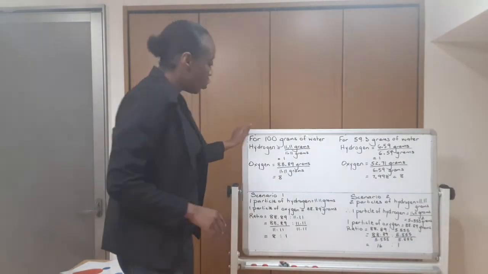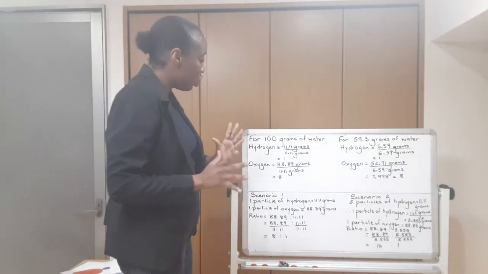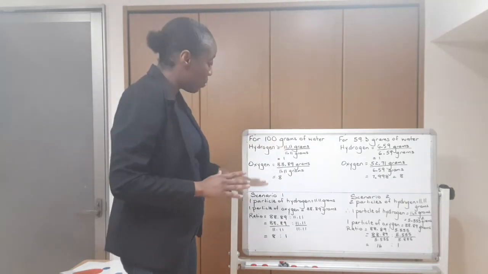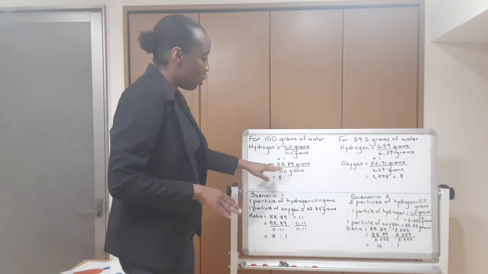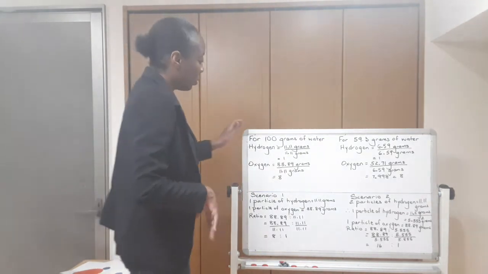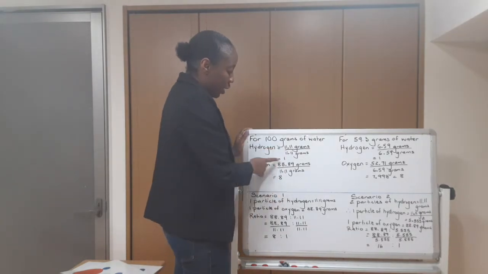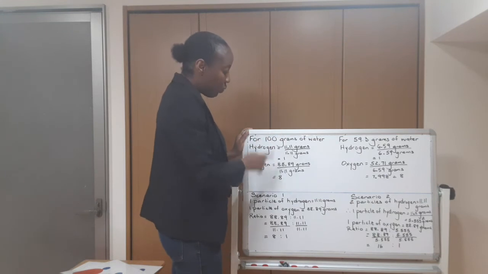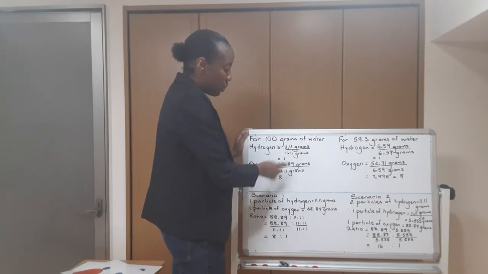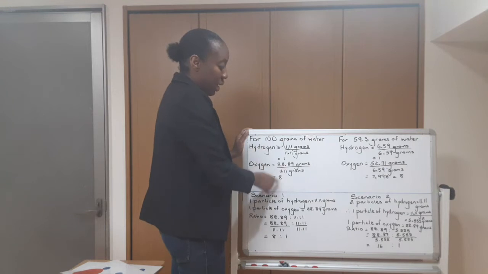Alright, so for 100 grams of water, the amount of hydrogen produced was 11.11 grams, and the oxygen produced was 88.89 grams, when we passed electricity through it. So, divided by the smaller value, 11.11 grams into itself gives us a value of 1, while for oxygen, 11.11 grams into 88.89 grams gives you a value of 8. So the ratio of oxygen to hydrogen here is 8-to-1.